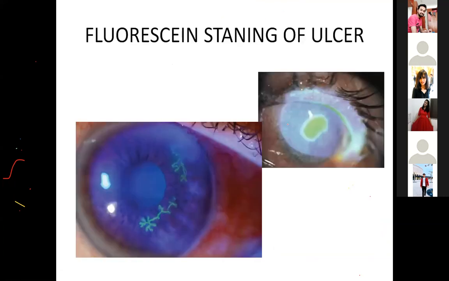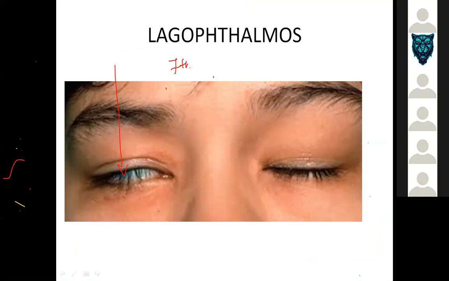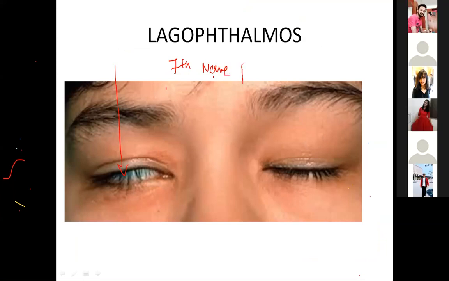Okay, so I was mentioning fluorescein staining. This green color is because of fluorescein and epithelial defects, right? Now another picture question, guys. Please remember, lagophthalmos is inability to close the eye. It is because of palsy of the seventh nerve.